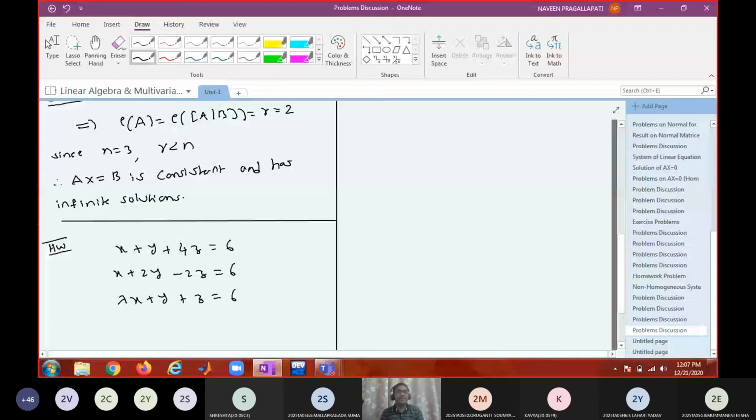So what is unknown here? Lambda. So for various values of lambda, see the nature of the system, whether it is consistent or inconsistent. If consistent, will it have a unique solution or infinitely many solutions? So discuss those things. Is it not similar to the previous problem?